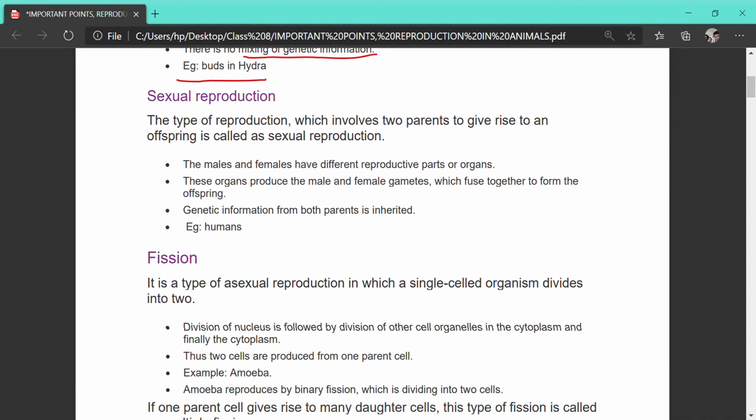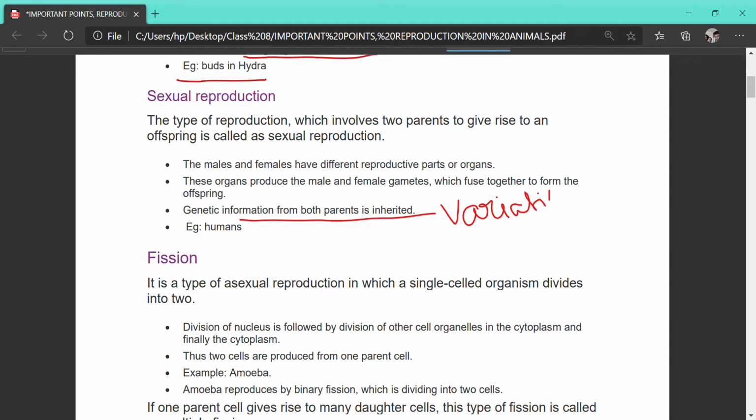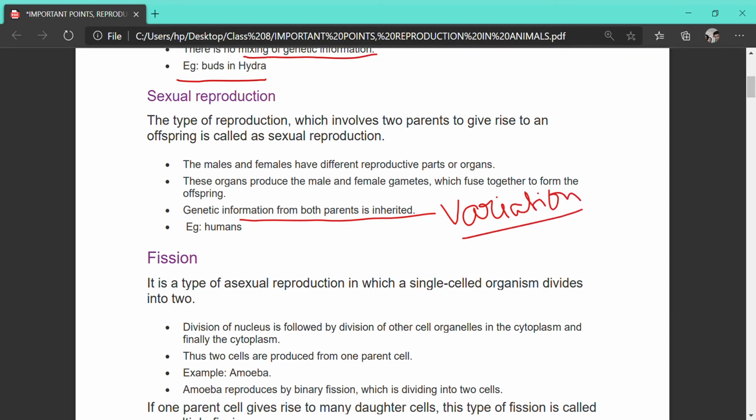Sexual reproduction. What is sexual reproduction? Sexual reproduction is a type of reproduction which involves two parents, which produce two different types of gametes, that is the male gamete and the female gamete. The genetic information from both parents is inherited by the offspring. That is why we can always find variation in the sexual mode of reproduction.